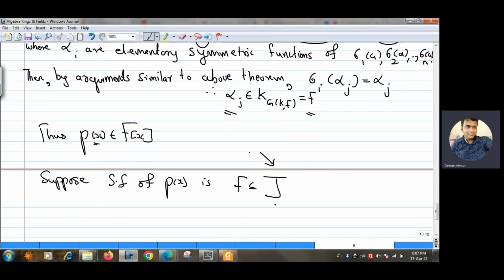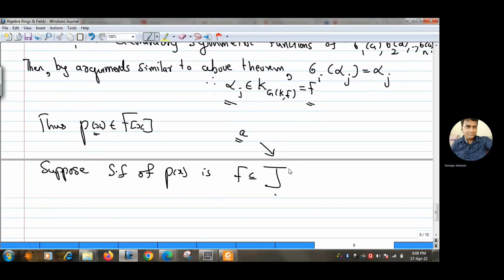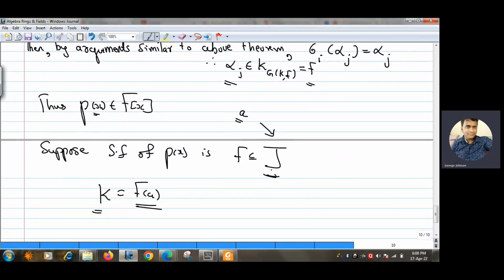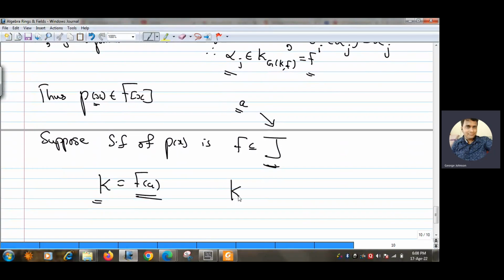Now we know that a is already a root of p(x), right? So J is a field which contains a, but K is nothing but F(a), and F(a) is the smallest field which contains F and a. So K must be a subset of J, because the field J contains a, but K is the smallest field which contains a. So K is a subfield of J, right?